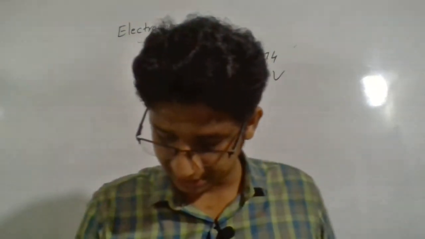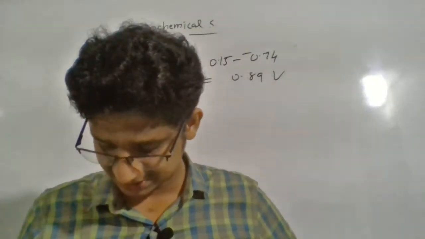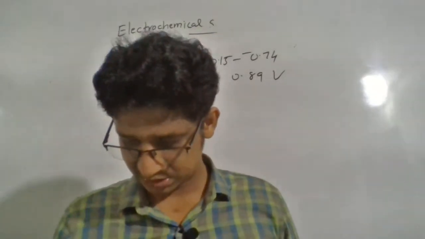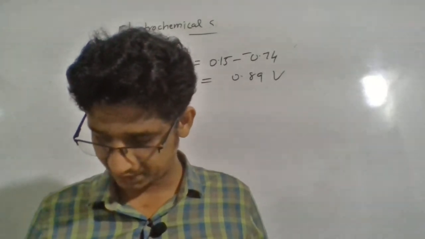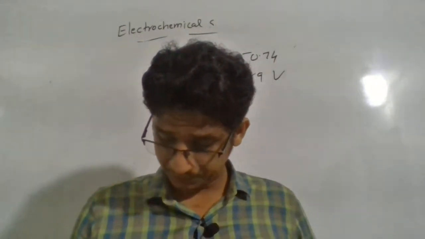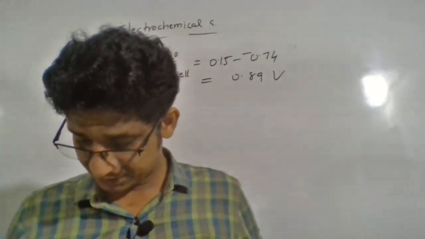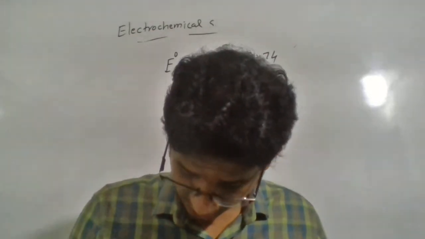Now another cell is constructed by Fe2 plus, Fe3 plus bar Fe. That's the cell, and Fe3 plus bar Fe2 plus. Still they can act as a cell, because they have different reduction potential values. Having been given these two values, Fe3 plus bar Fe2 plus has the higher value.